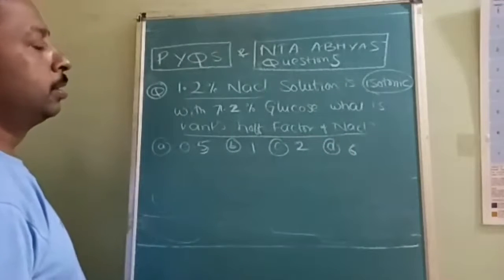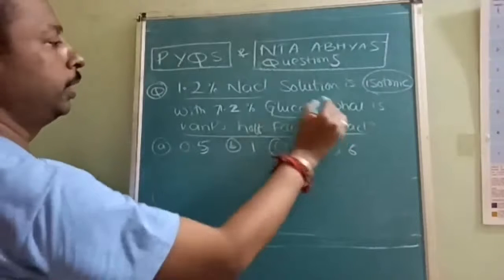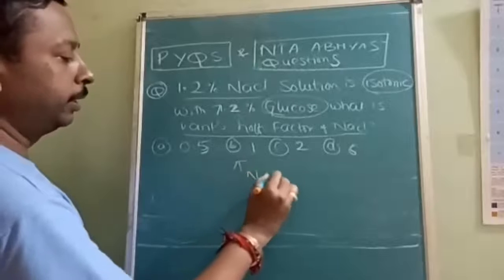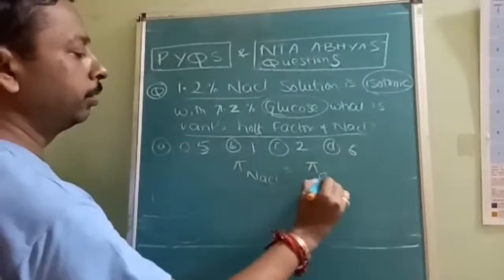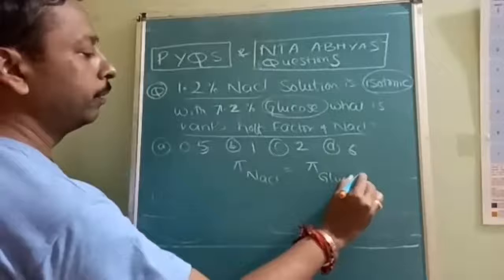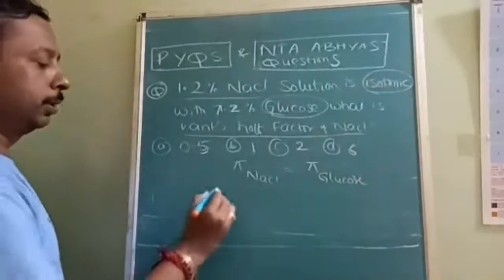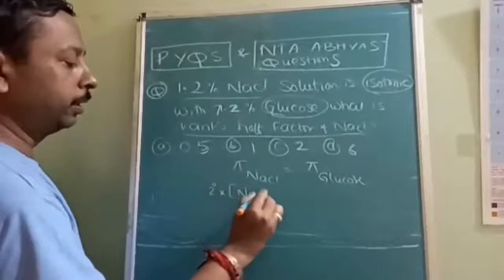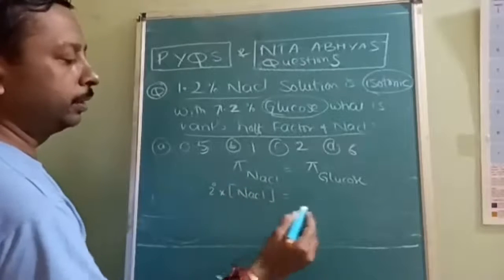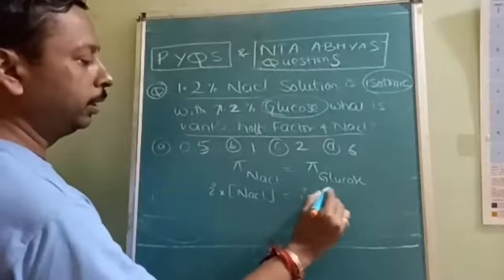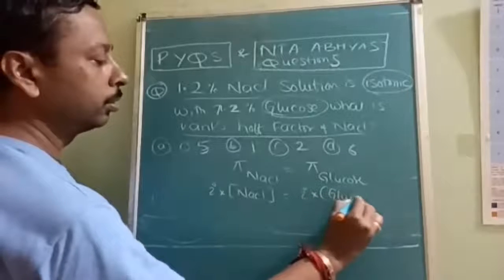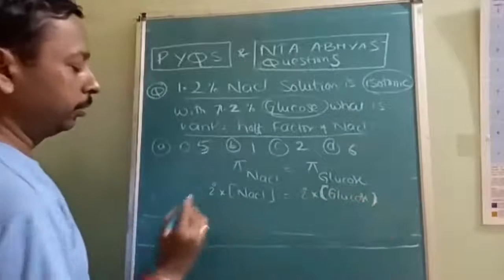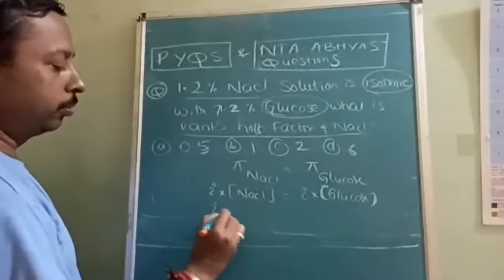For glucose there is no doubt, because i is equal to 1. So pi of NaCl is equal to pi of glucose. Why? Because isotonic. So i into the concentration of NaCl is equal to i into the glucose concentration, and RT will get cancelled. Here we don't know i for NaCl.